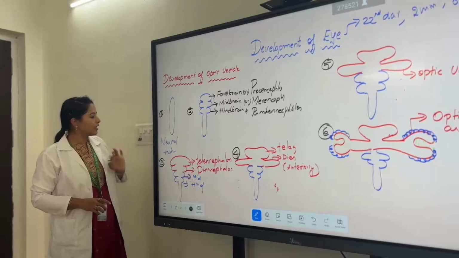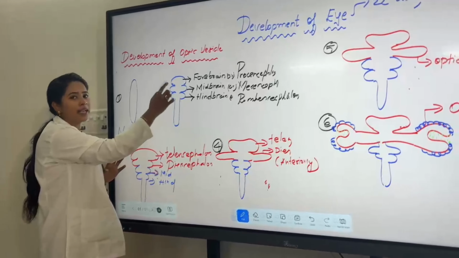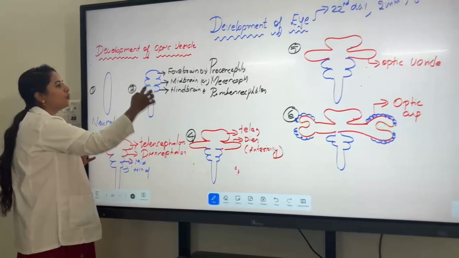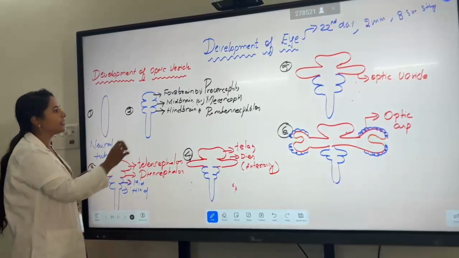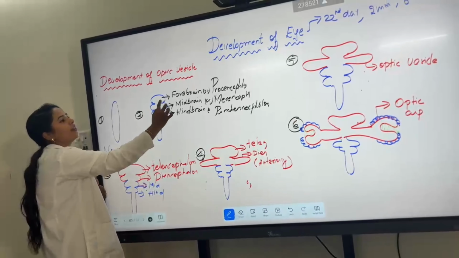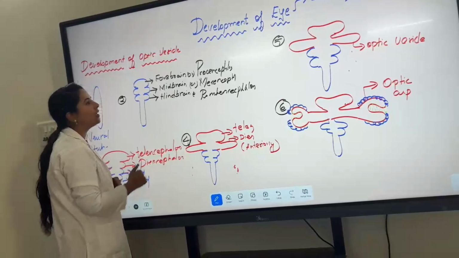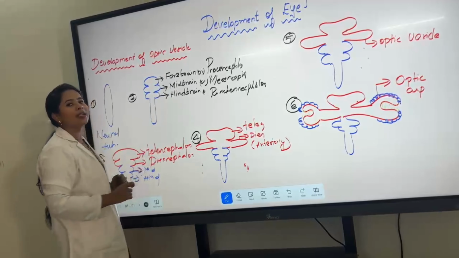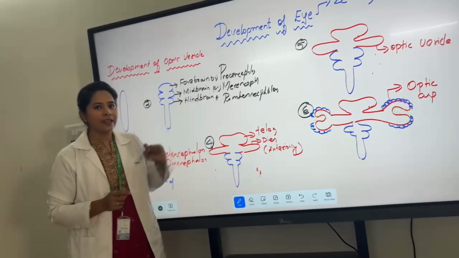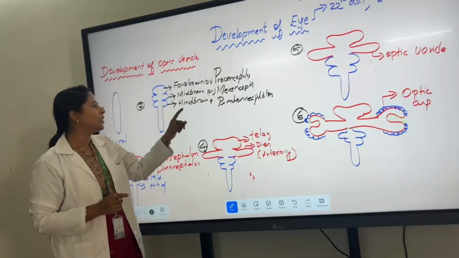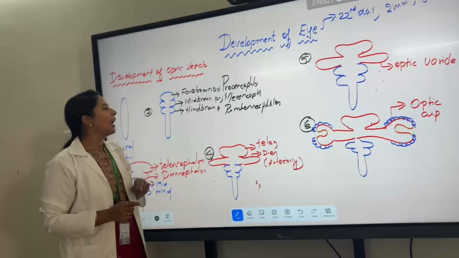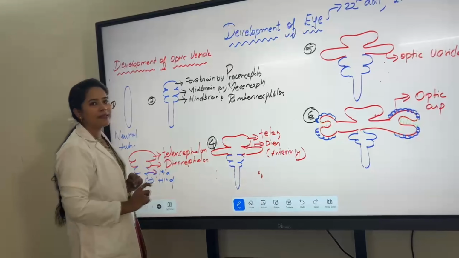The neural tube is derived into 3 balloon-like bulges. The first is the forebrain or prosencephalon, the second is the midbrain or mesencephalon, and the third is the hindbrain or rhombencephalon.